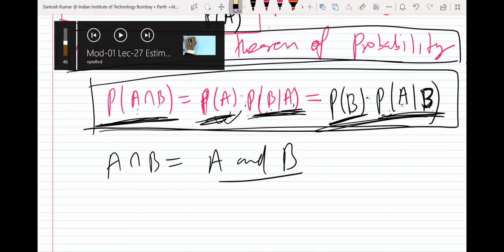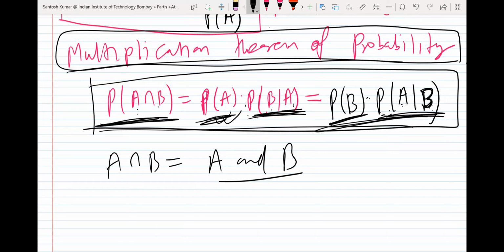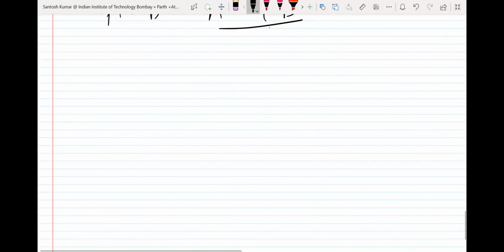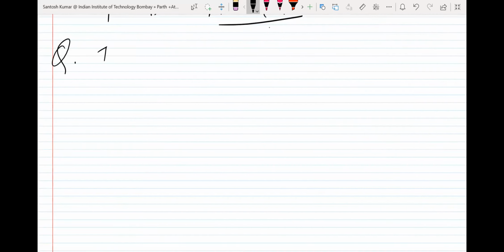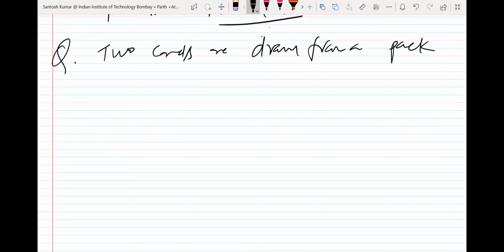So how do you use the concept? Let me write one question. You can use it here. The question is: two cards are drawn from a pack of 52 cards.